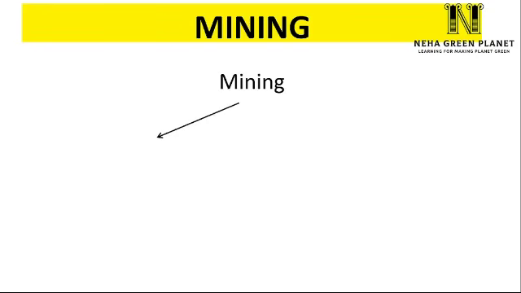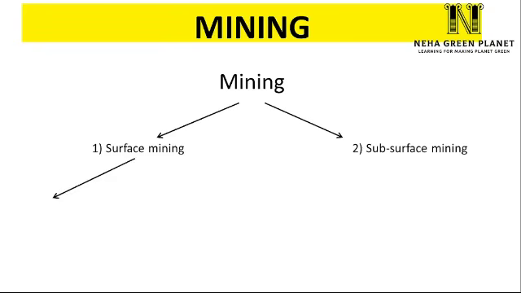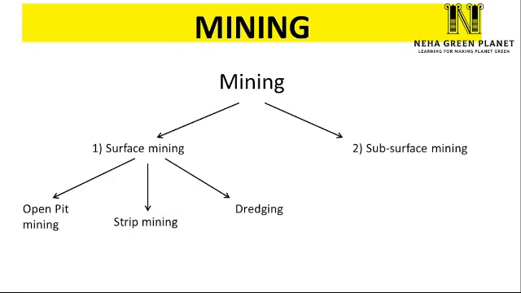The mining process can be divided into two types, surface mining and subsurface mining. Surface mining means when we extract minerals from the top layer of the earth. On the other hand, when minerals are extracted from deep layers of the earth underground, then it is known as subsurface mining. Surface mining is of the following three types. First, open pit mining. Second, strip mining. And third is dredging. Now let us understand all these types of mining.